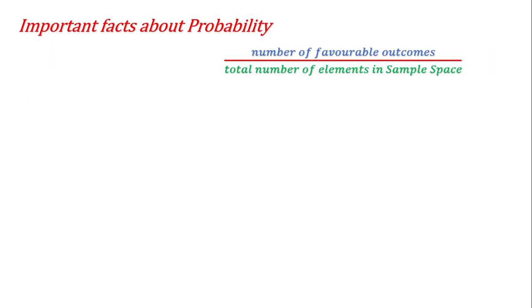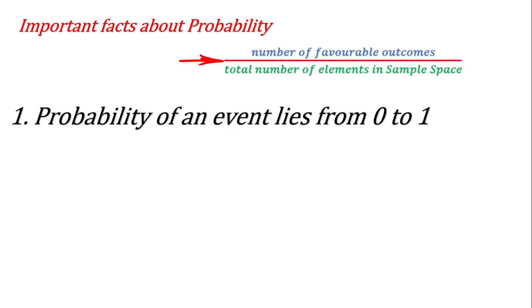Okay, now important facts about probability. Why have I written this formula? Because every fact I am going to explain to you now will be clear with the help of this single formula. The first fact is that probability of an event lies from 0 to 1. Okay, why is it so? You can see that the formula is in the form of a fraction, a divided by b.